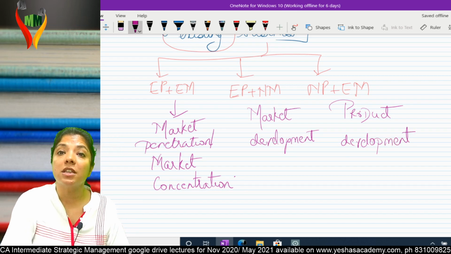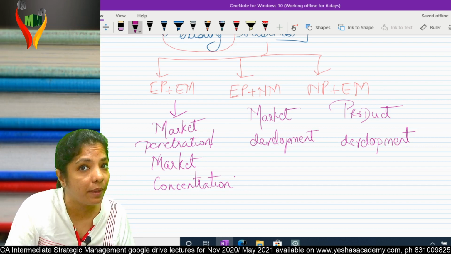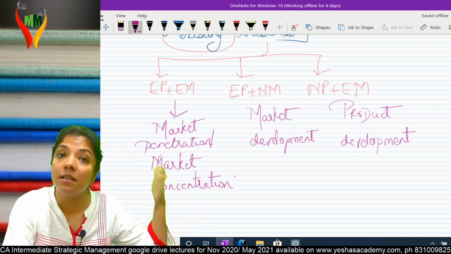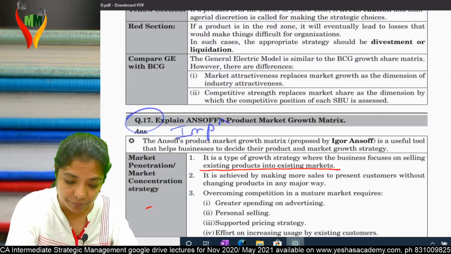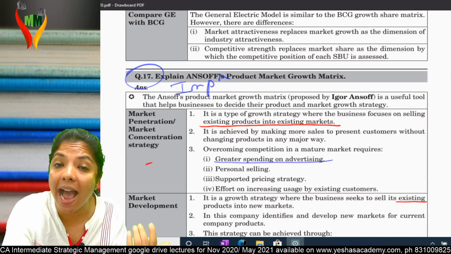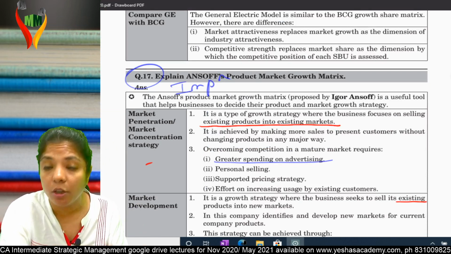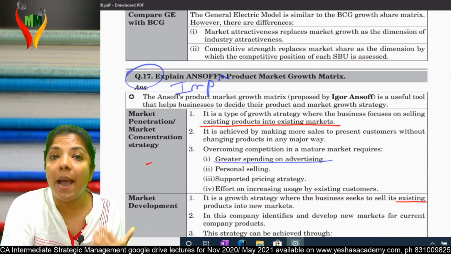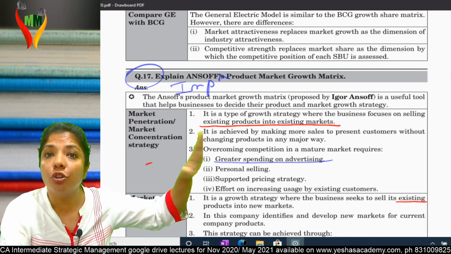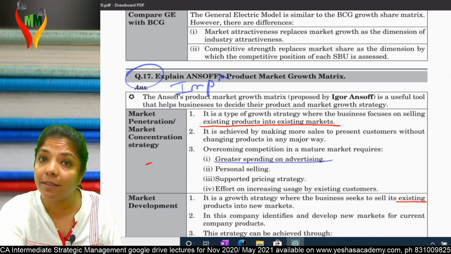Third one is called product development. I hope you're with me. Now let's take an example. Existing product in existing market. How can that be done? By greater spending on advertisement. Neither am I changing the product nor the market. I'm just spending more on advertisement. If I say in Hindi, जो दिखता है वो बिकता है.